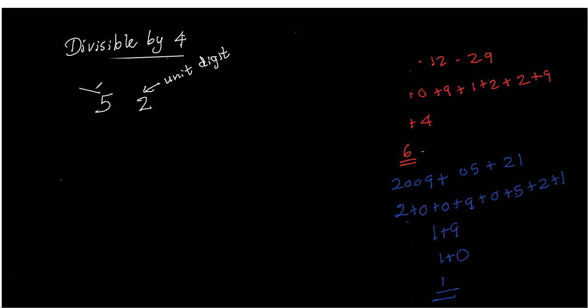This is the tens digit. If the tens digit came odd, and the unit digit came 2 or 6, then that number is definitely divisible by 4. Just we will try this and then we will see how to use it.